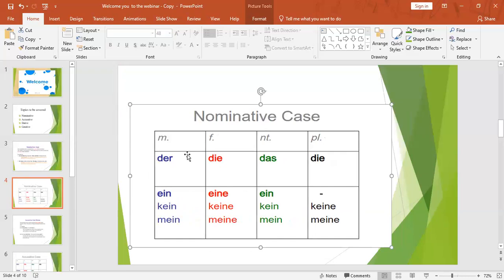Then you will get one doubt. We are using "die" for feminine, and again we are using "die" for the plural form of the noun. How will we get the difference between these two? Because we are using "die" for feminine and for the plural form also. How will we get the difference? By the spelling of the word. That's why, whenever you try to learn a noun, you have to learn it along with its gender as well as its plural form.